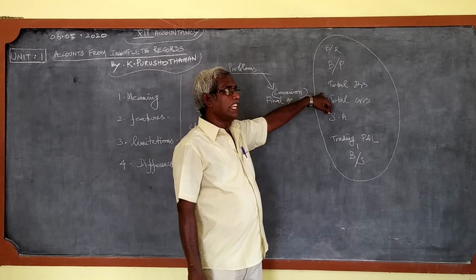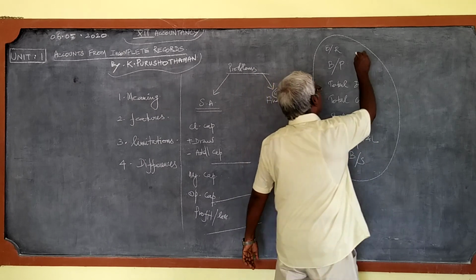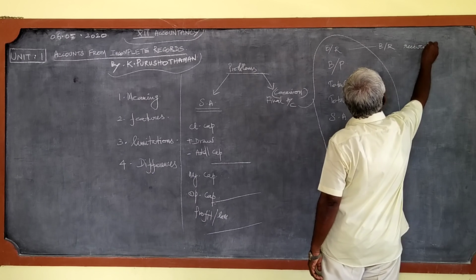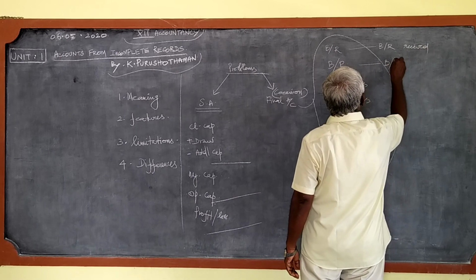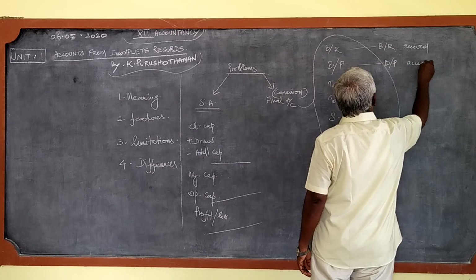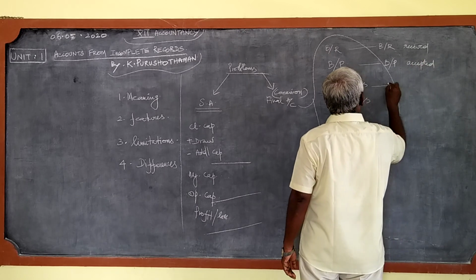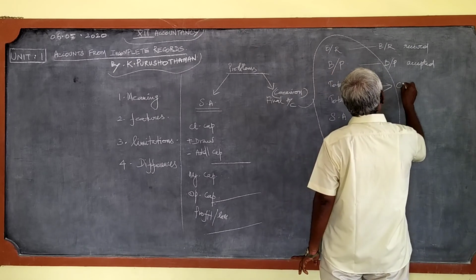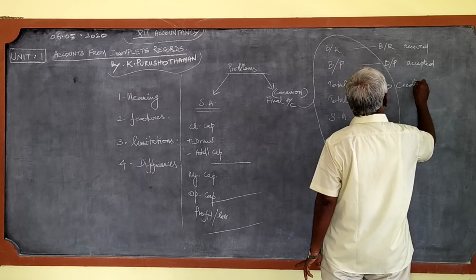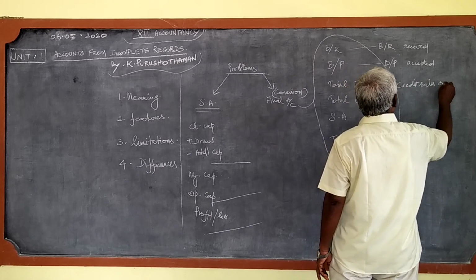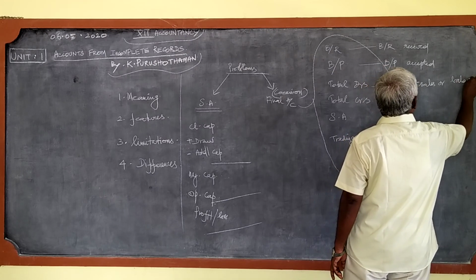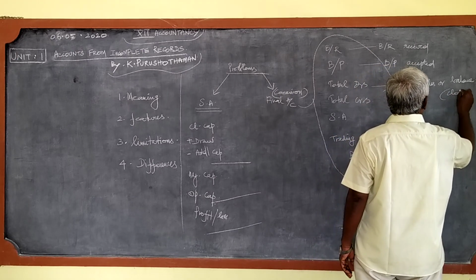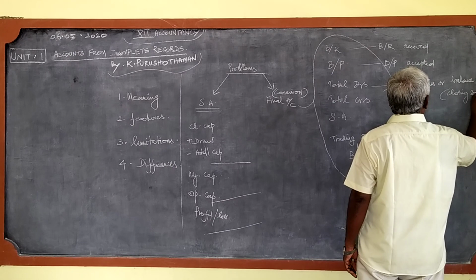And what is the total debtors account prepared for? It is prepared either to know credit sales or the balance carried down, the closing balance of debtors.